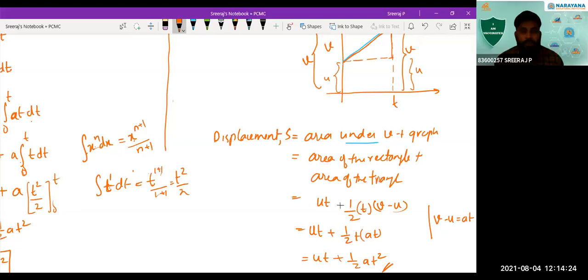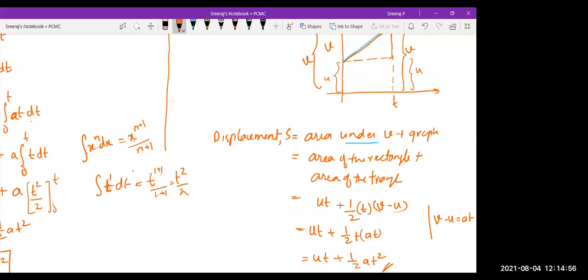All right. One important thing I'll tell you: this graphical method that I have just shown you, the derivation of the equation S equals UT plus half AT square, is important for PU and also for CBSE. It is very important, this derivation. I'll give you the proper derivation of this afterwards, with the proper statements we have to write. That is, consider a body with initial velocity U.